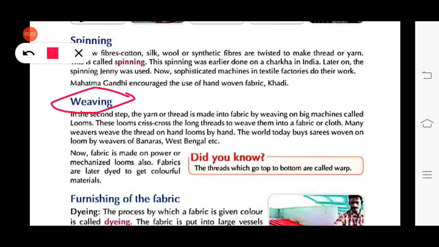Okay, by their hand. To weave the thread by their hand. Do you know the saris which are made in India, specifically in Banaras and West Bengal, have a great demand worldwide. Nowadays, weavers use power looms, means loom which is run on electricity, and mechanized loom for weaving. After that fabric goes for dyeing. Dyeing means coloring. Okay, now we will look at the picture of loom.